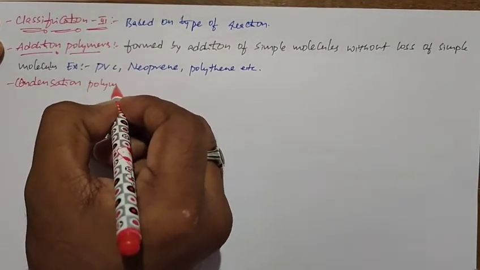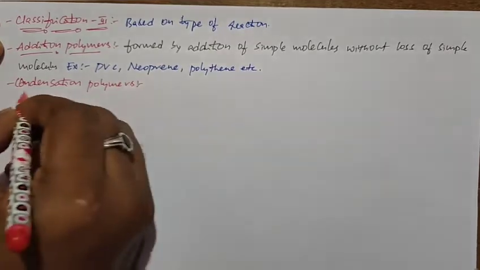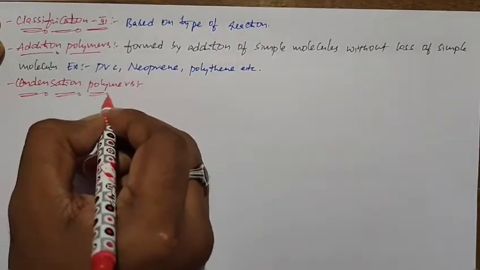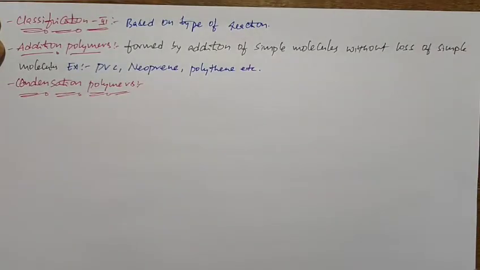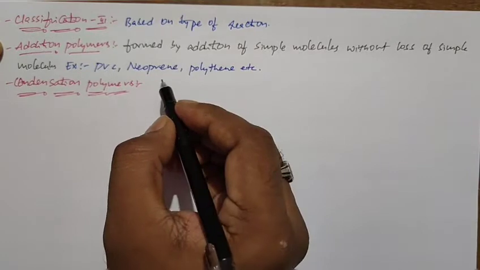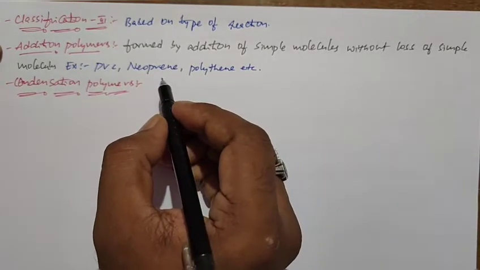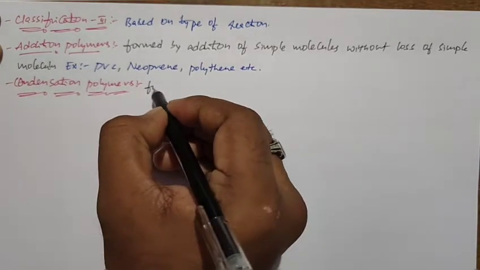Next, condensation polymers. What are condensation polymers? The polymers formed by the condensation of simple same or different molecules with loss of simple molecules like water, ammonia, HCl, we call as condensation polymers.